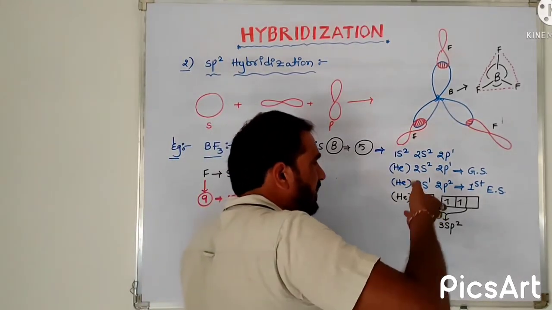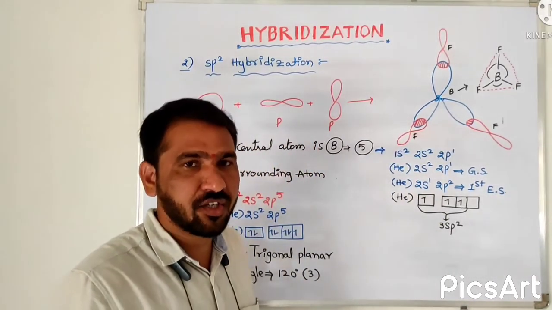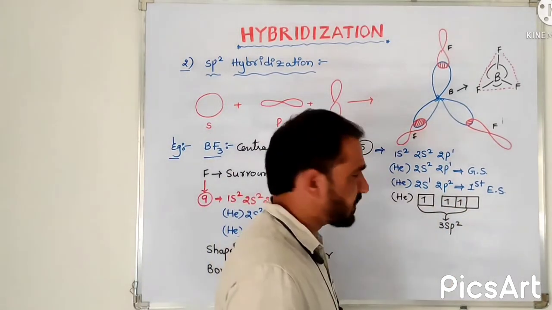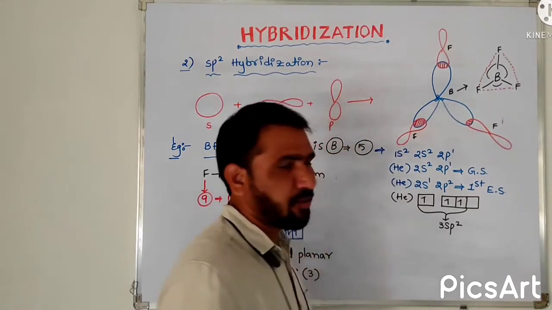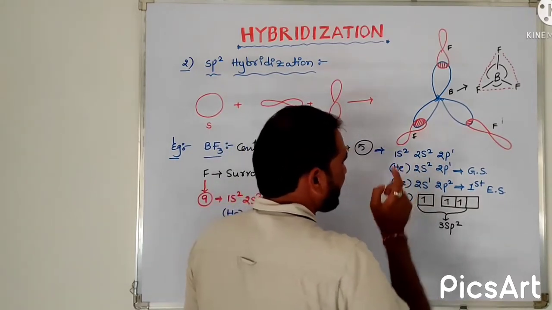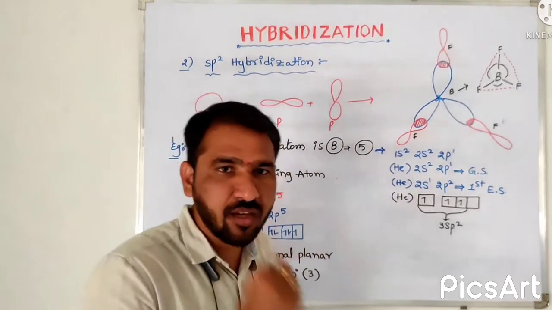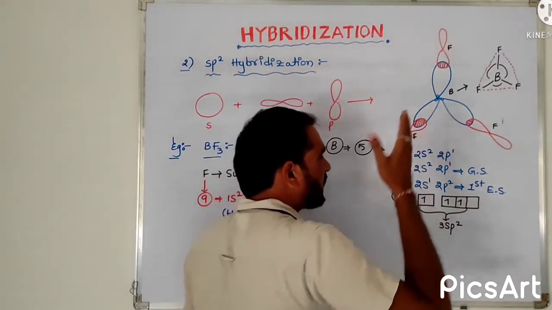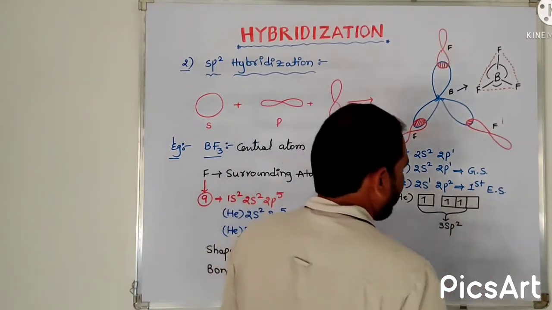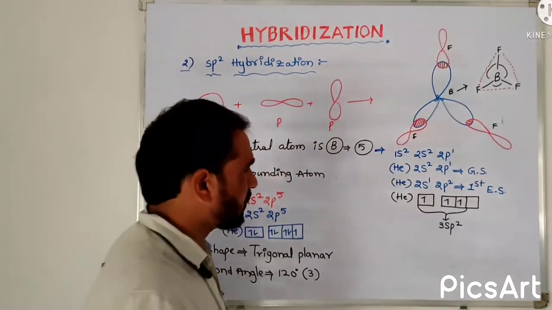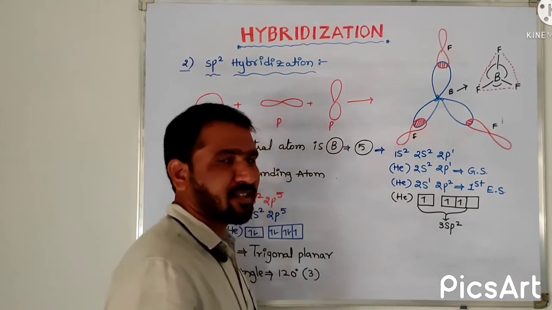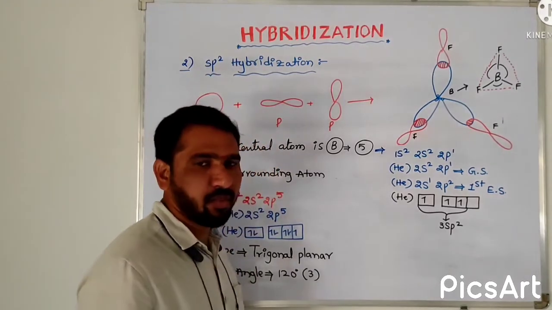So if you give some energy to this ground state electronic configuration of boron, then we can get the first excited state electronic configuration. By giving the energy, an electron absorbs the energy and jumps into the next orbital, the 2p orbital. By that, we get the first excited state electronic configuration. So helium 2s1, 2p2 is the first excited state electronic configuration of the central atom boron.